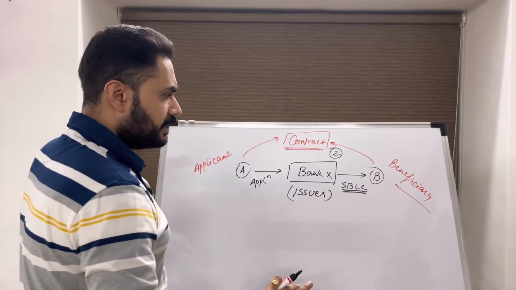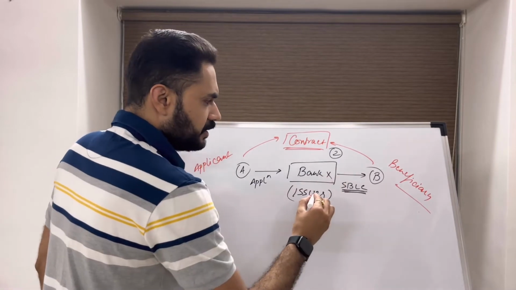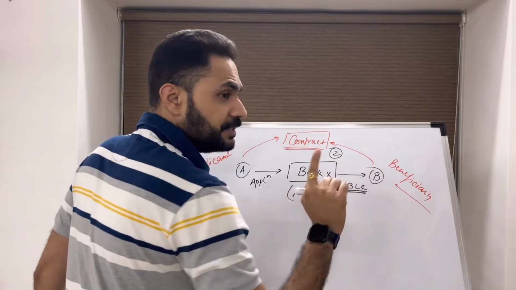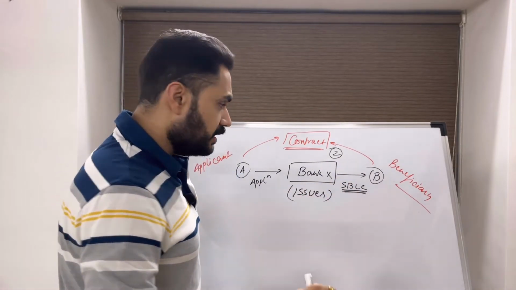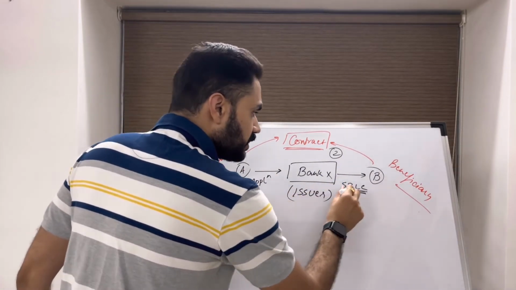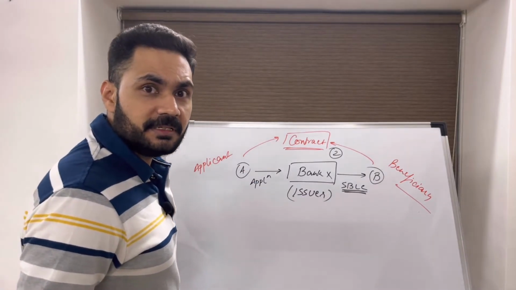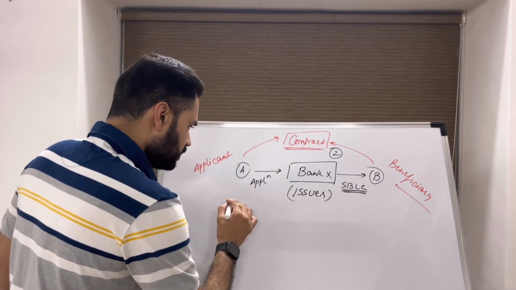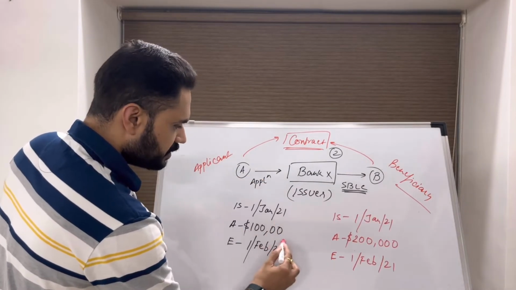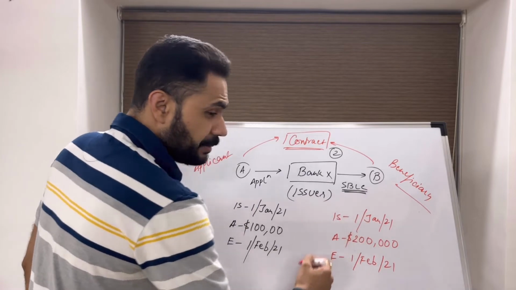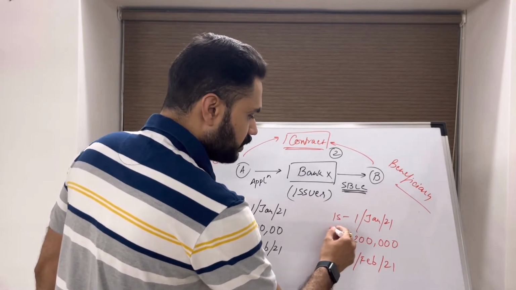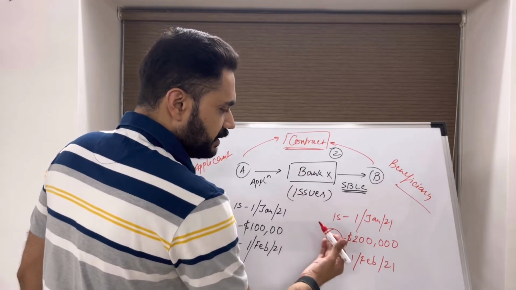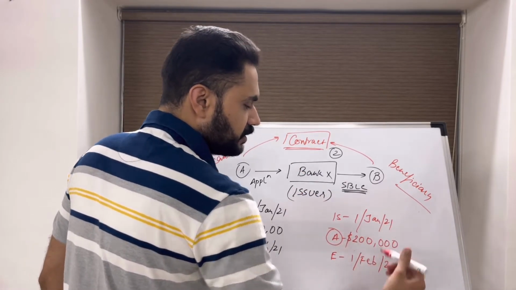Next is SBLC is a binding undertaking. What do you mean by binding undertaking? The issuer is bound by the SBLC terms and conditions the moment it is issued. It does not matter whether the applicant has authorized the issuance of this SBLC. What do I mean by this? Suppose the applicant requested with these terms and conditions, but when it was ultimately issued, the amount got changed because of a typo error at the issuer's end. The undertaking was issued for $200,000.